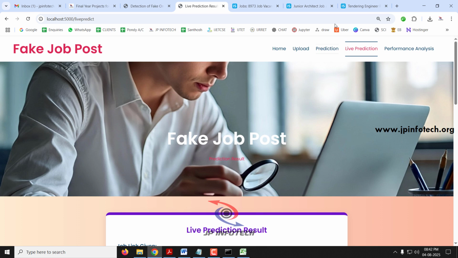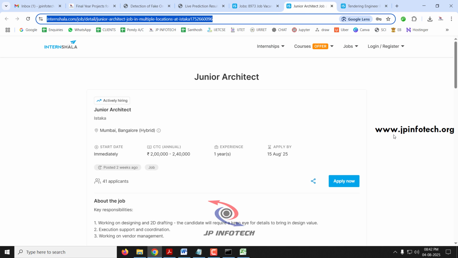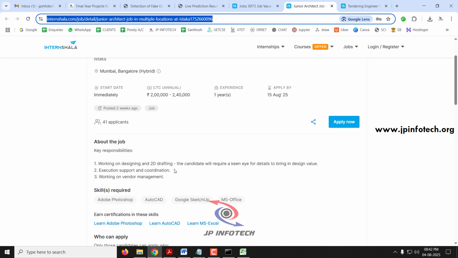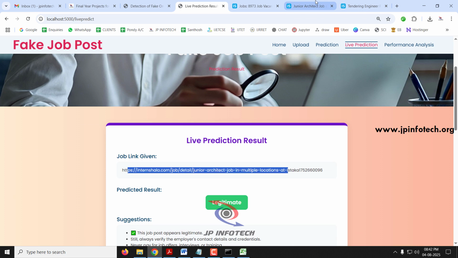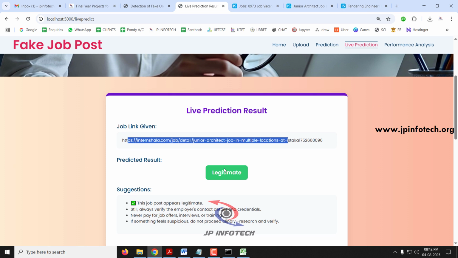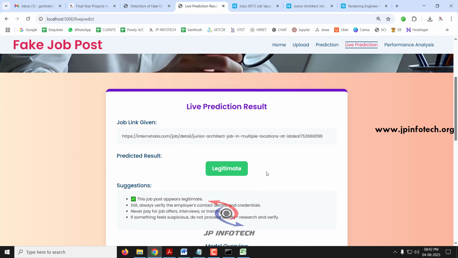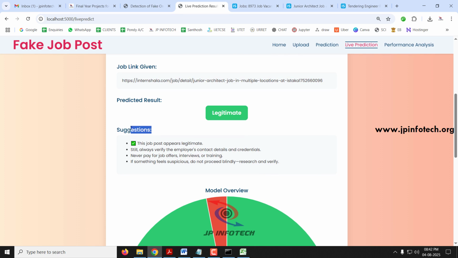Now it extracts the job details. Here they have mentioned about the job. It extracts the information, and according to the data set that we have trained the model on, it compares it and shows the predicted result. Here is the job link that we have given, and you can see the predicted result is legitimate. Even if it is legitimate, it will give a suggestion to the users that this job post appears to be legitimate. Still, always verify the employer's contact details and credentials. Never pay for jobs, interviews or training. If something feels suspicious, do not proceed blindly, research and verify.